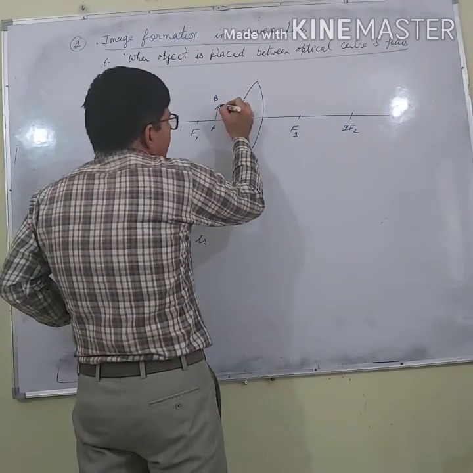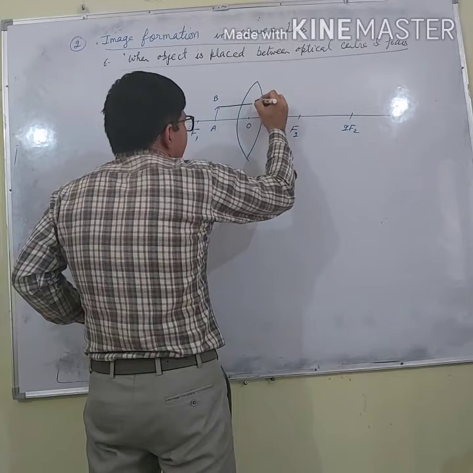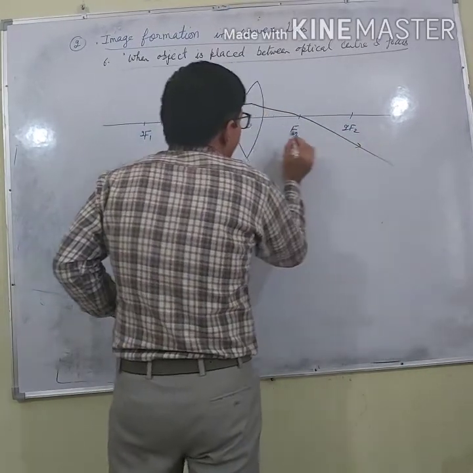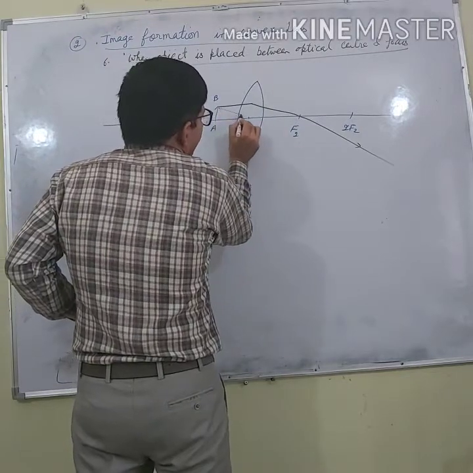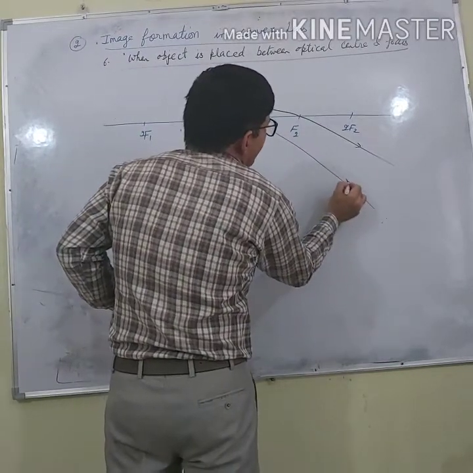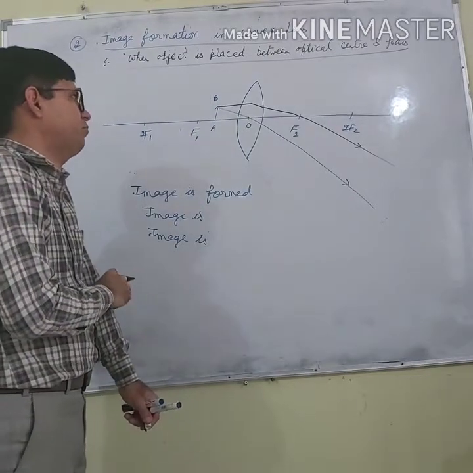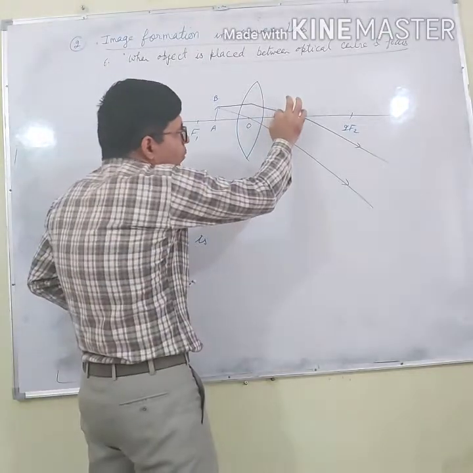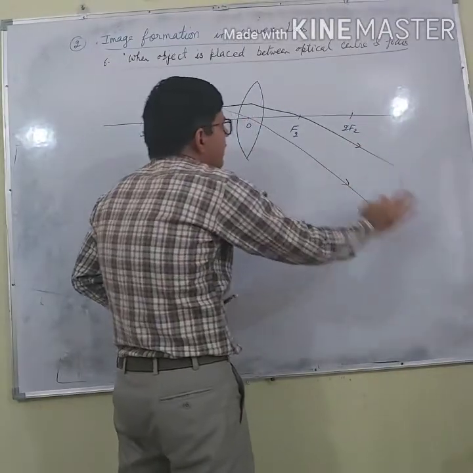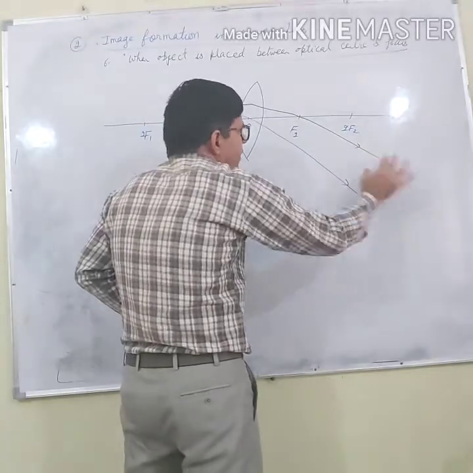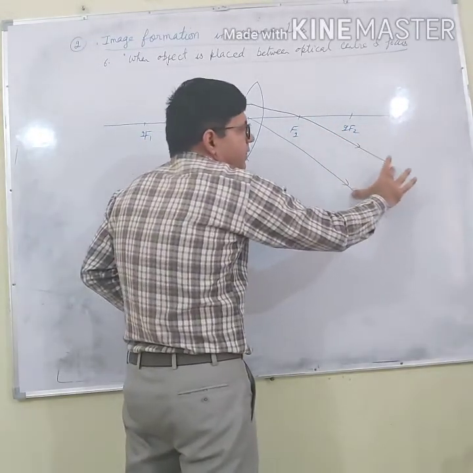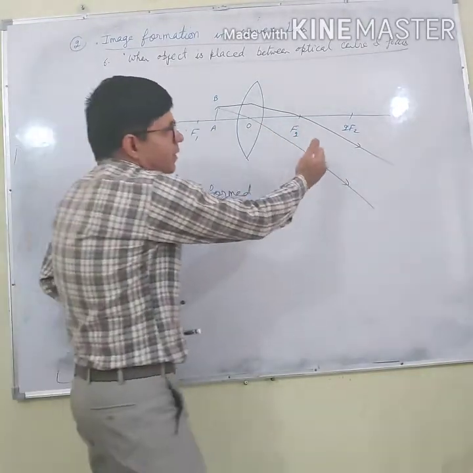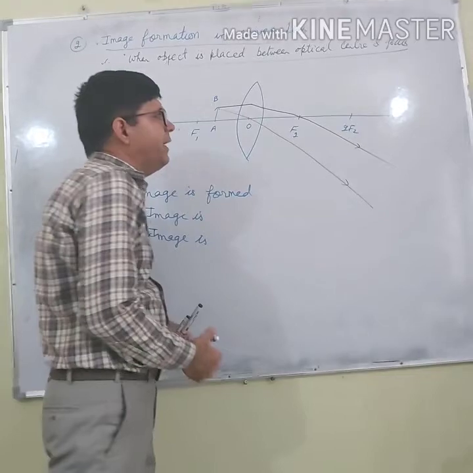First of all, a ray of light parallel passes through the focus. Second, another ray passes through the optical center without any deviation. So what is happening? The separation between them keeps on increasing. Earlier this was the separation, now becoming this. So these rays can never meet on this side, on right hand side.